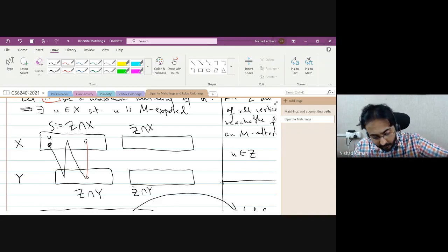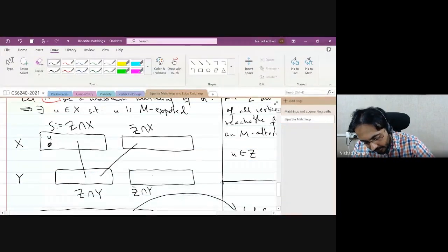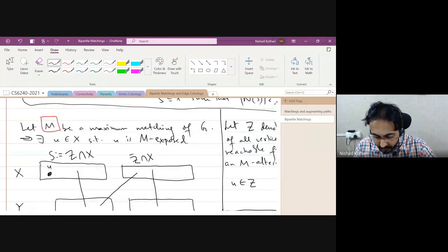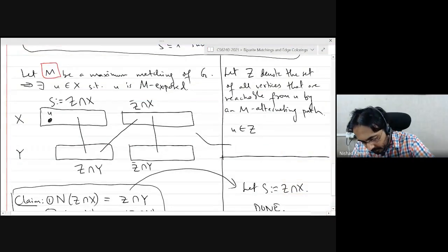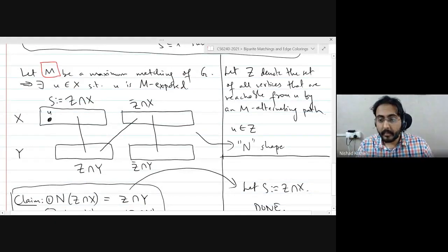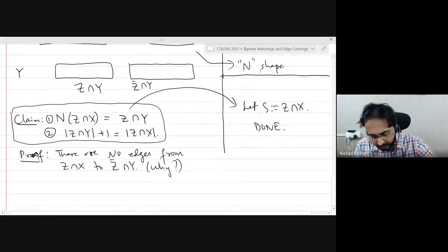Another way of visualizing this phenomenon is that the graph looks like this. All your edges go like this, or like this, or like this. It looks like an N shape, but I made the drawing differently, so it looks like an inverted N. And this kind of N shape will appear many times in bipartite matchings. So claim 1 is proved. I didn't write down the proof, but done.